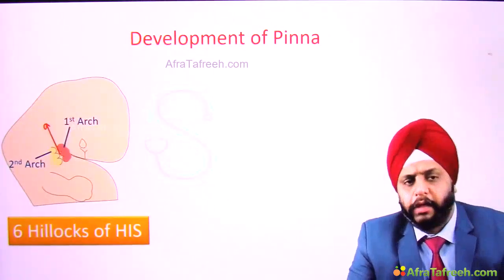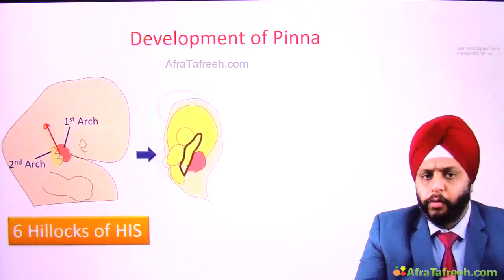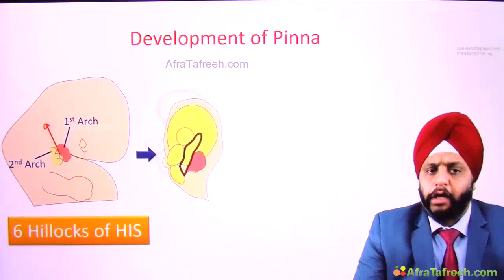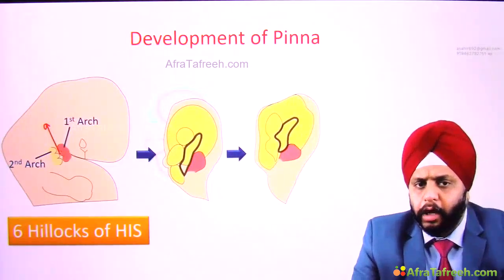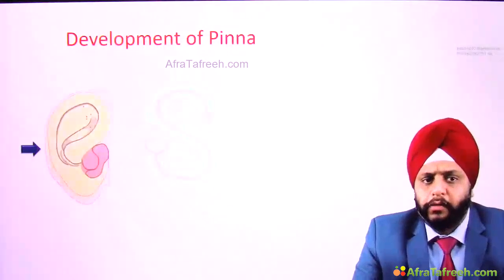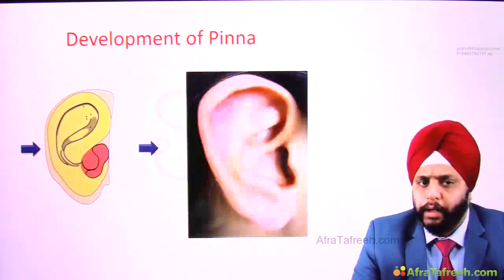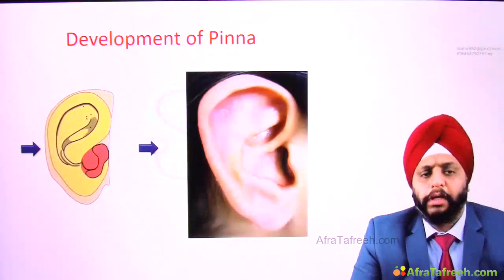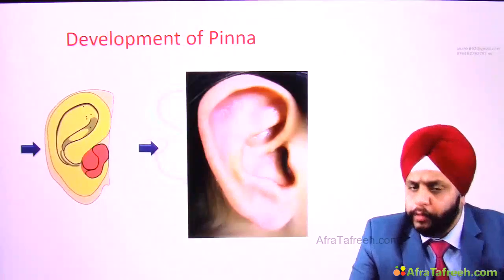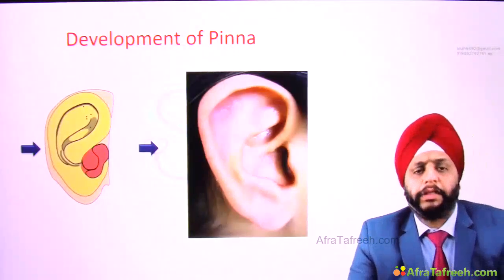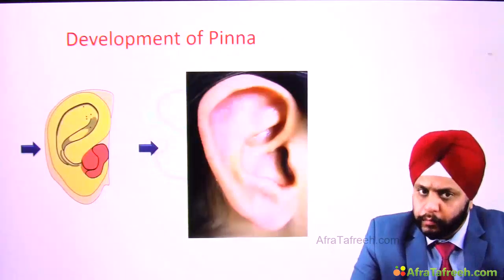These 6 hillocks of His grow and start fusing with each other, and slowly they form the pinna. So if somebody asks you this question, pinna is formed from, the answer is 6 hillocks of His, or you can say first and second arch, right?